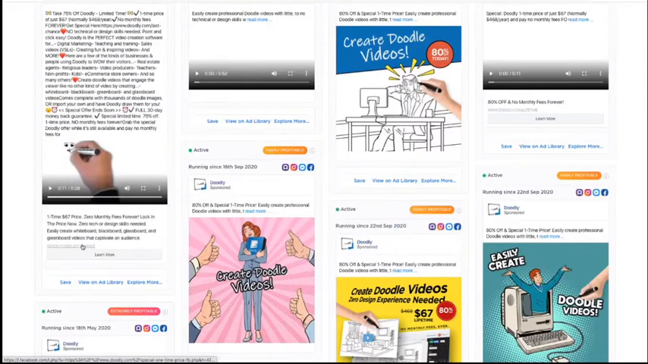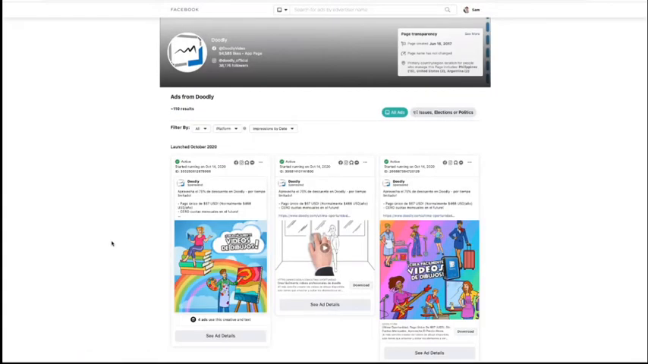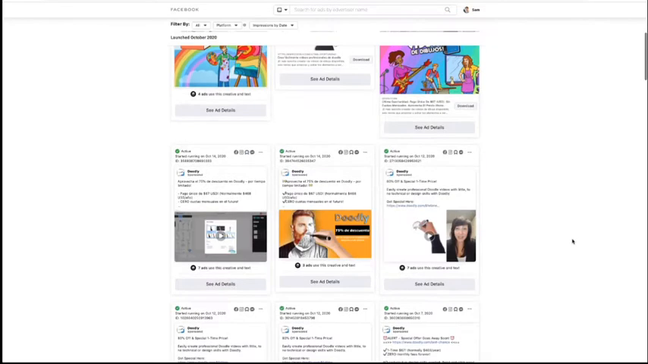I can view their page, and I can even go further than that. I can actually do this thing called View on Ad Library. So View on Ad Library is going to take me over to Facebook, and it actually provides me a full library of information about Doodly, their advertising profile, and their history. So I can see which ads they've run in the past. I can see which ads they're running now. I can see when those ads began. And I can also find out more information about what they're doing right now. And I can see if they've made any changes as well.